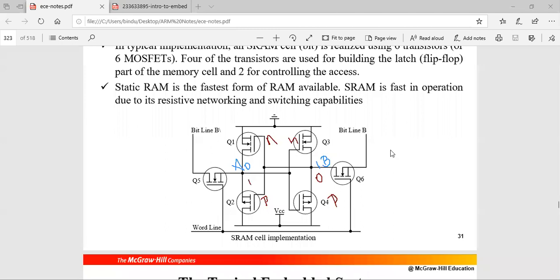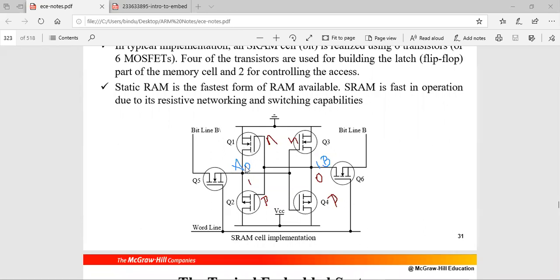To write this 1 here, I'll make this bit line go to 0. Consider this goes to 0 here, and this is a pass transistor. So if 0 is available here, the 0 becomes the input to these two transistors. You know that input 0 to the PMOS transistor will turn it on. When it turns on this transistor, the output of this, VCC, will be available at this point. So it becomes 1. The NMOS transistor is off.